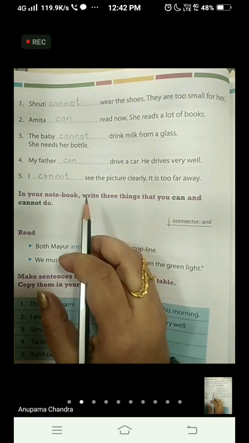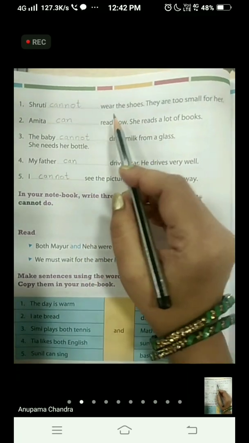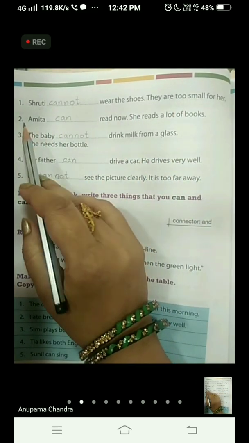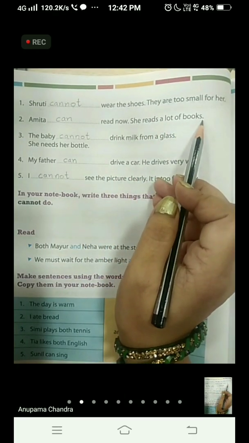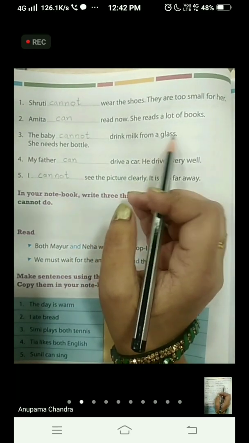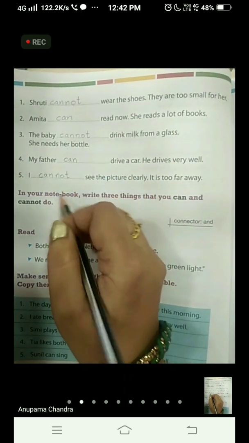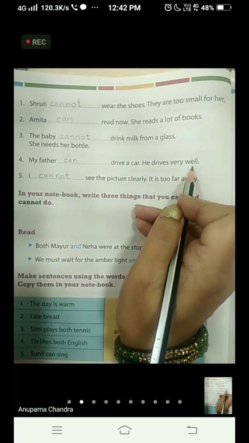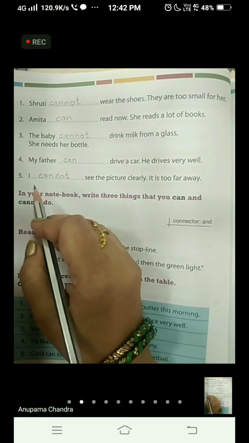Okay, let's go through the sentences once again, children. Shruti cannot wear the shoes. Why she cannot wear the shoes? They are too small for her. Second one, Amita can read now. She reads a lot of books. Okay. The baby cannot drink milk from a glass because the baby is very small. She needs her bottle. My father can drive a car. He drives very well. The father knows how to drive a car. So we have written here can.